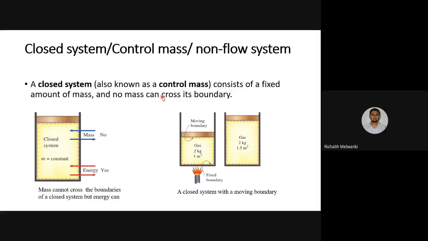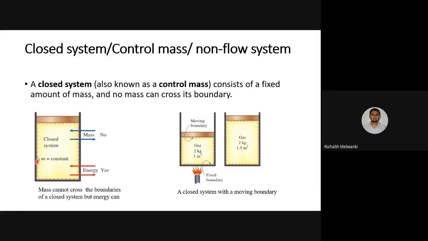So what is this closed system? One example is given here. This is a cylinder and this is a piston. This piston can reciprocate inside the cylinder, but it doesn't have any opening. We are studying the gas inside this cylinder, so our system is the dotted line.